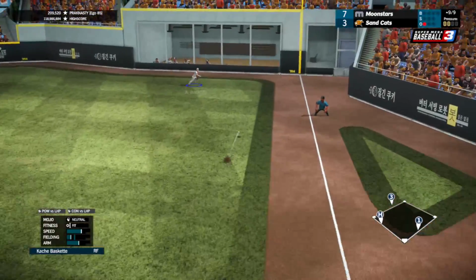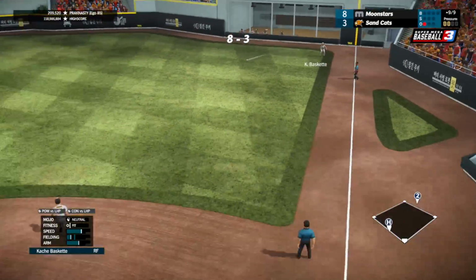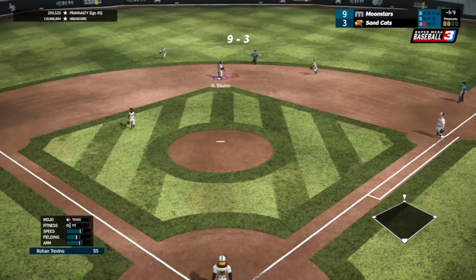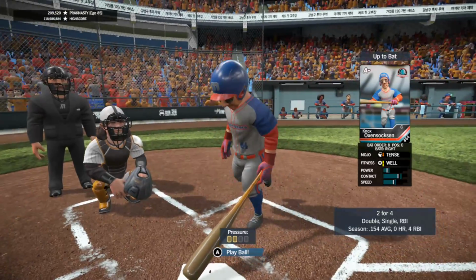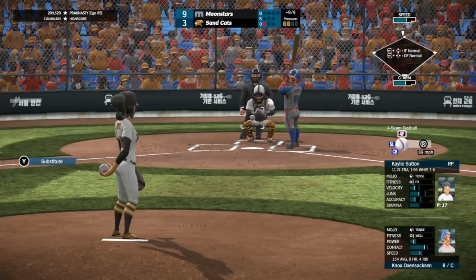Curveball at the knees, line to first, hits a base hit to right field, gets to the wall. That'll be a double for Watkins. It is now 9-3 Moonstars, and they've broken it open here. Soxen up next, doubled in a run his last time up, he's 2 for 4.